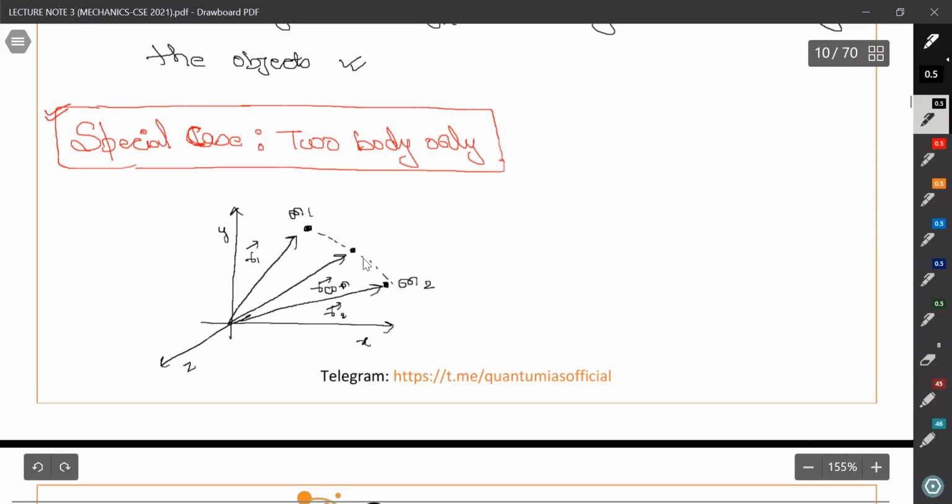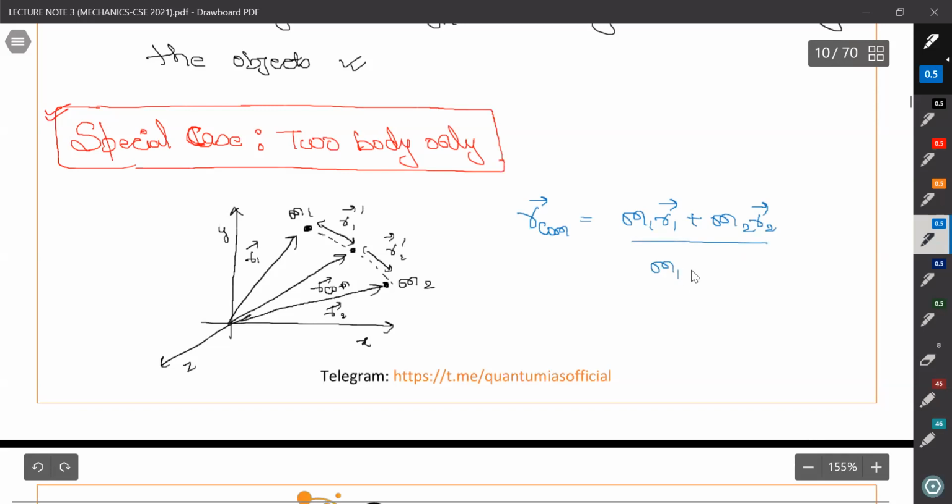We know that the center of mass of two particles will lie here. And suppose this is R1 dash, and this is R2 dash. So we can define here R center of mass, and it will be equal to (M1 R1 plus M2 R2) upon (M1 plus M2). This we know.